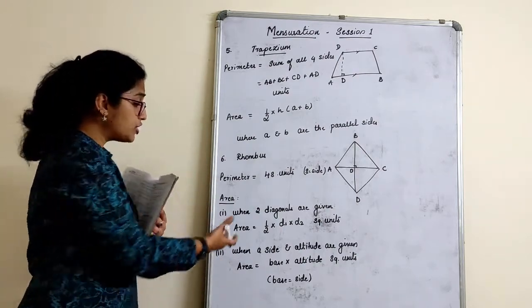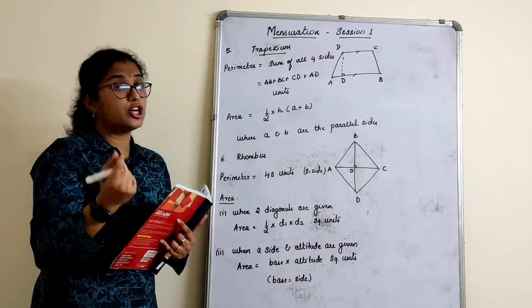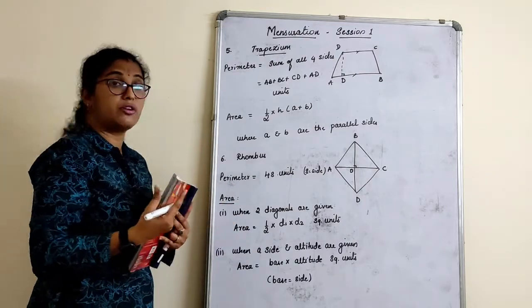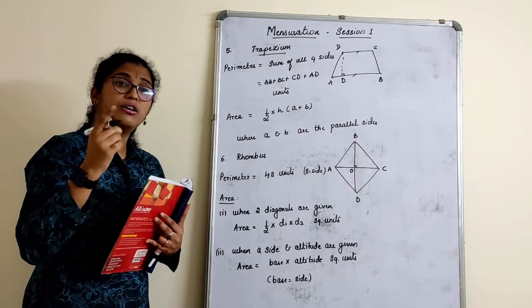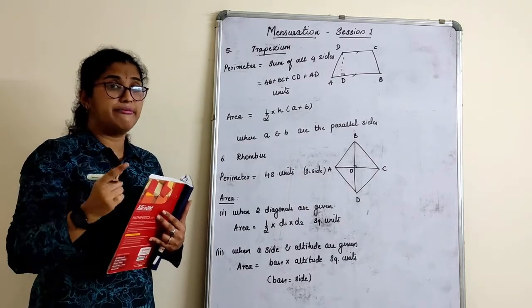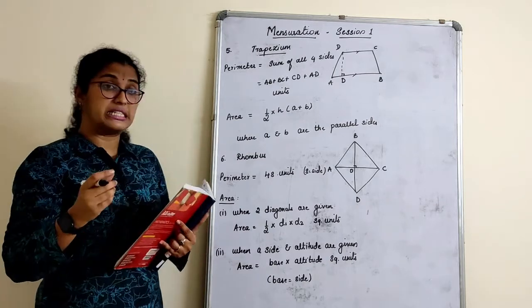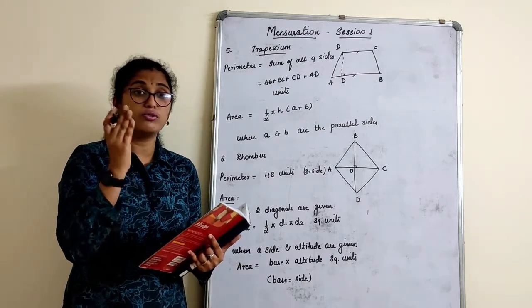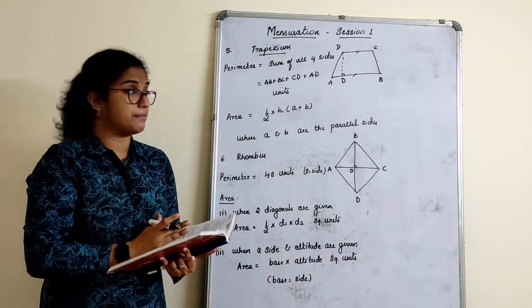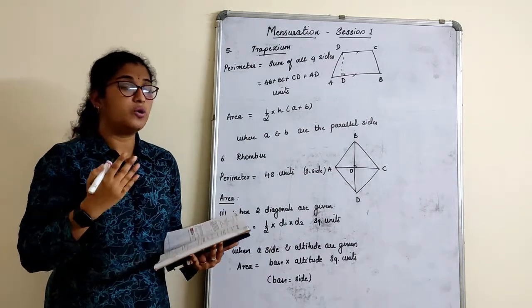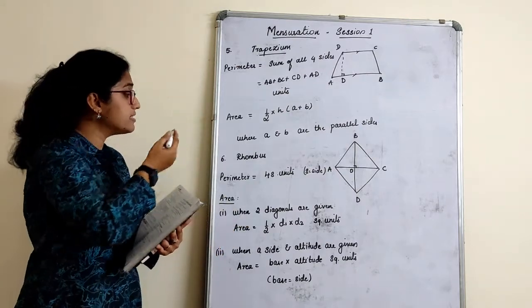Now how do we know which formula we have to use? Depending on the given question. In the question when you read, you will understand what is given in the rhombus: diagonals are given, or a side and altitude are given. It will have been mentioned. So these are the 6 basic formulas you have to know to solve the first part of this chapter. That is the first half of the chapter, where we deal only with areas and perimeter.